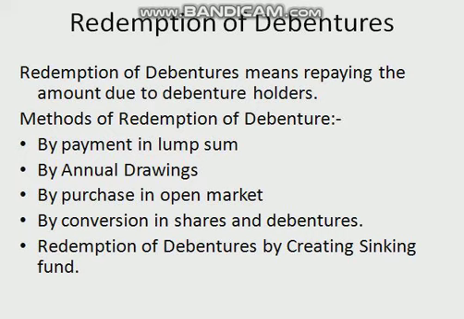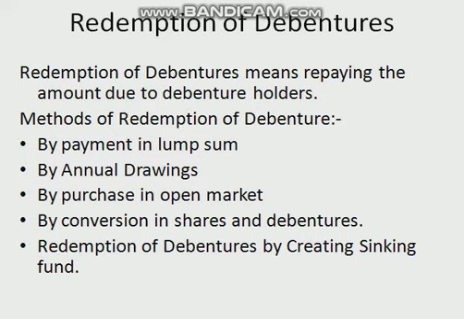The sources from which debentures may be redeemed are redemption out of capital, redemption out of profits, redemption by conversion, etc. In this class, we will be discussing the first two methods, that is, redeeming the debentures by payment in lump sum and by annual drawings. Now, first of all, I will be discussing redemption out of capital.